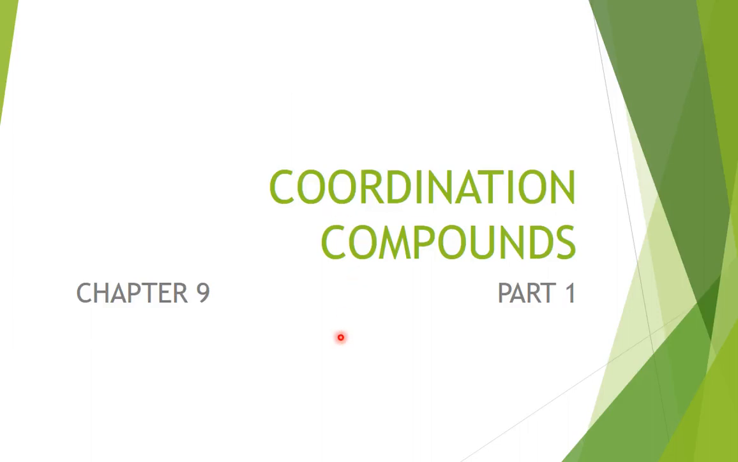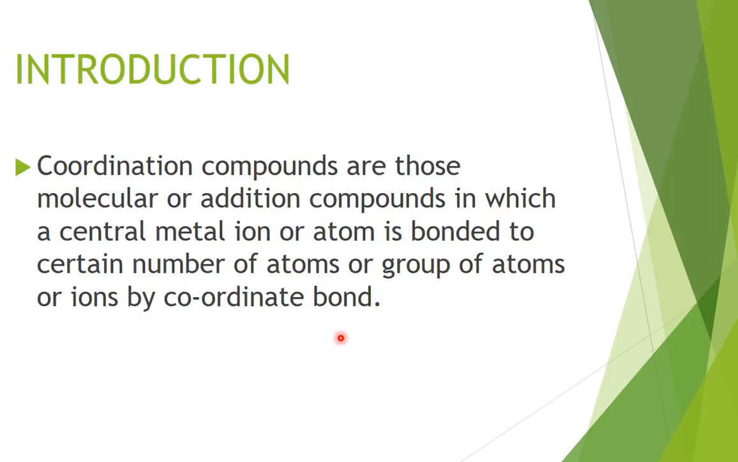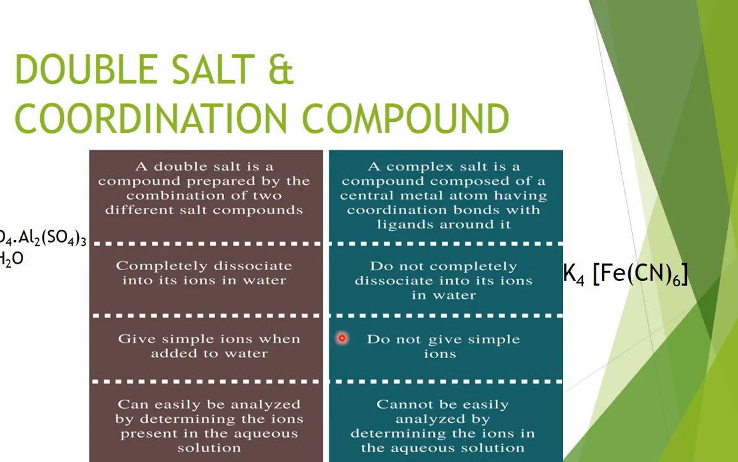Today, we are going to start with the next chapter of chemistry, that is coordination compounds. First, we must know what a coordination compound is. These are those compounds in which a central metal atom or ion is bonded to a certain number of atoms, groups of atoms or ions by coordinate bond.